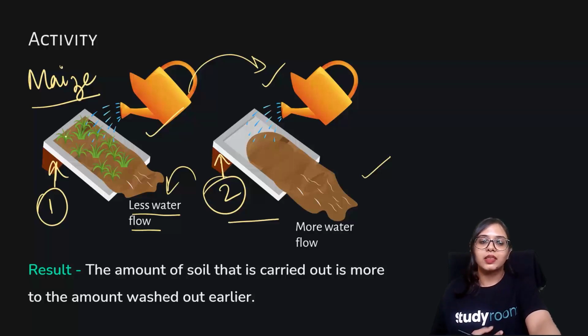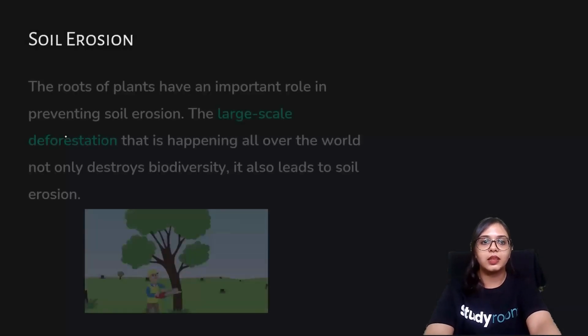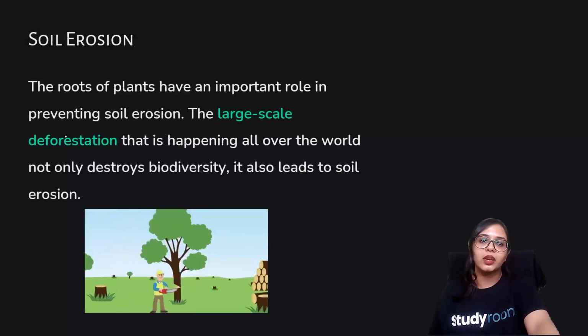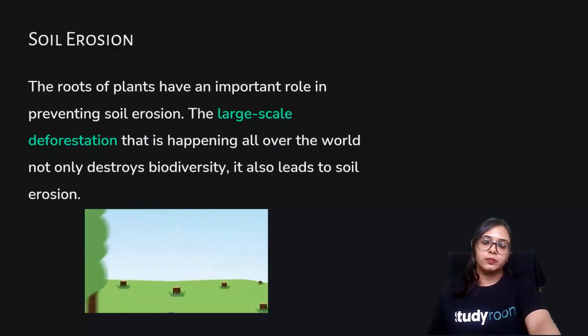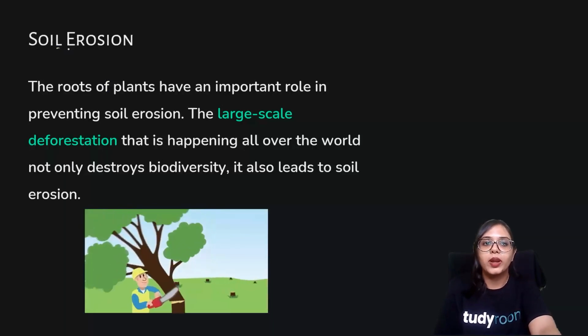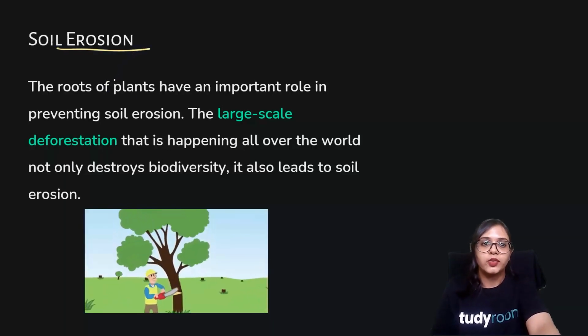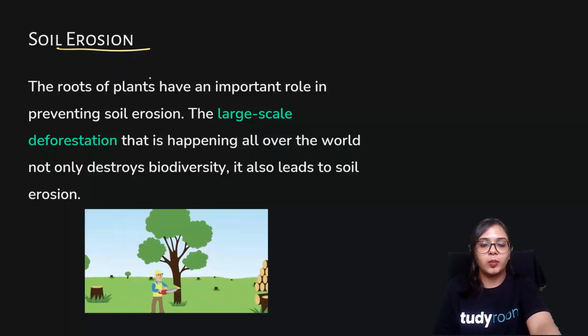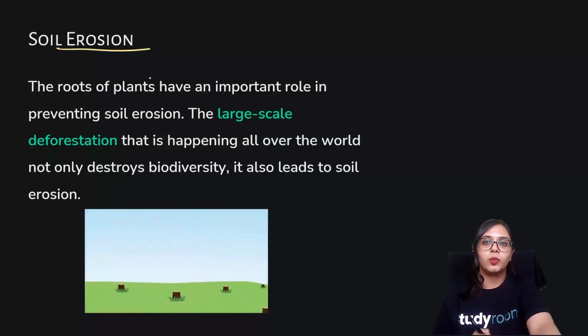Okay, and there is less soil that is flowing out because the roots are holding on to the soil particles. This leads to the processes that we can adopt or implement to prevent soil erosion. All right, so the roots of plants play an important role, and this we have seen by the preceding